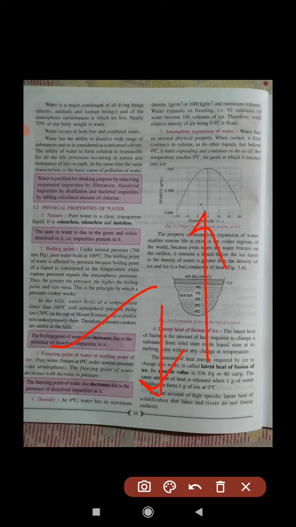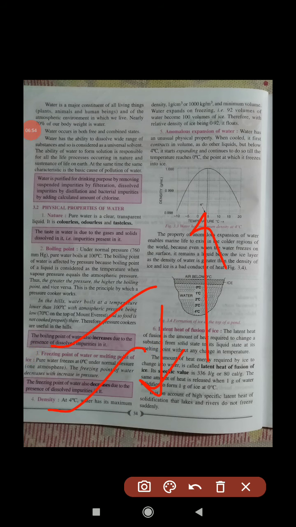That's why in cold countries, if you mix salt in the water, its freezing point will decrease. Now the density: at 4 degrees centigrade water has its maximum density.